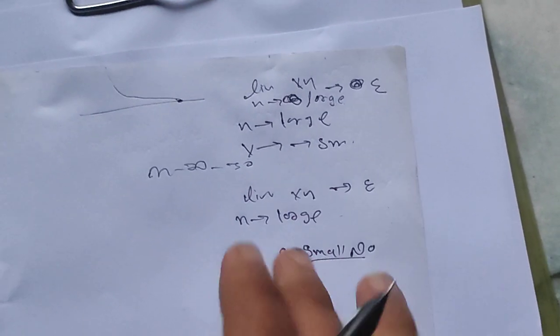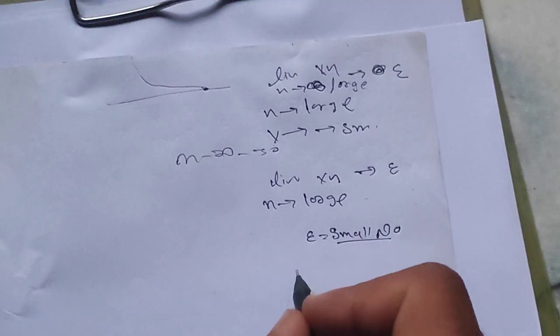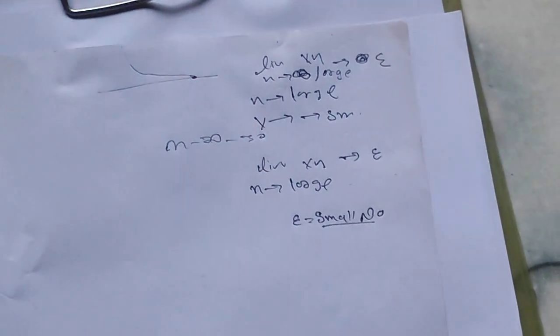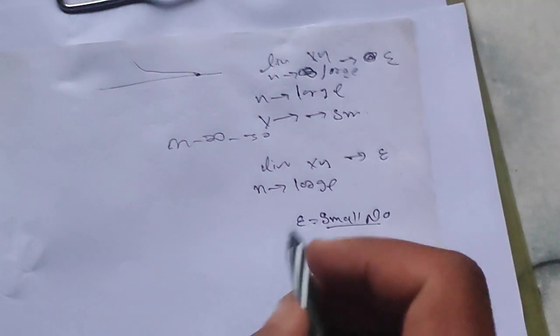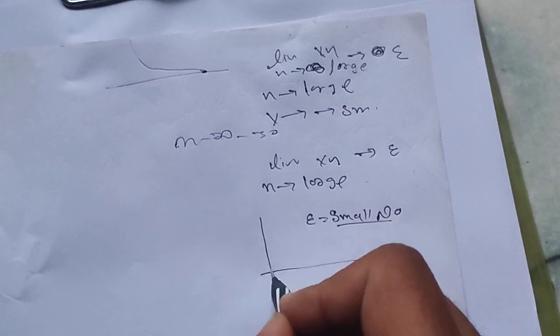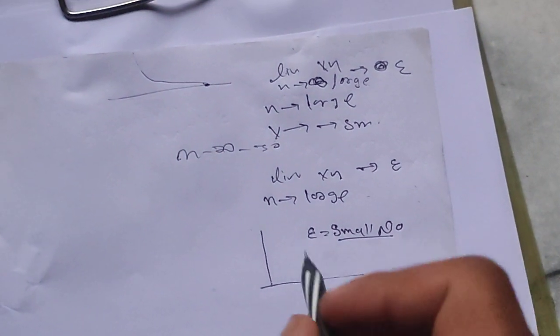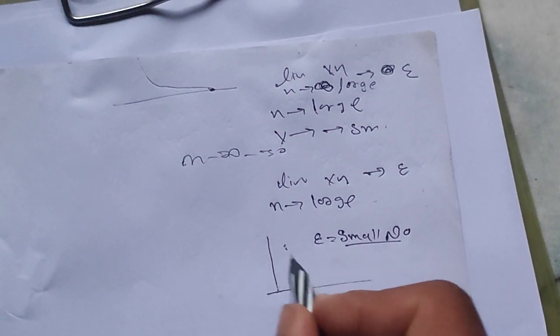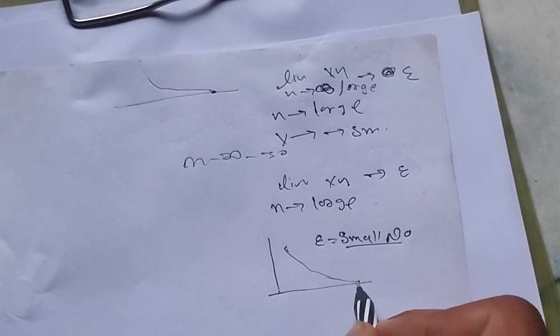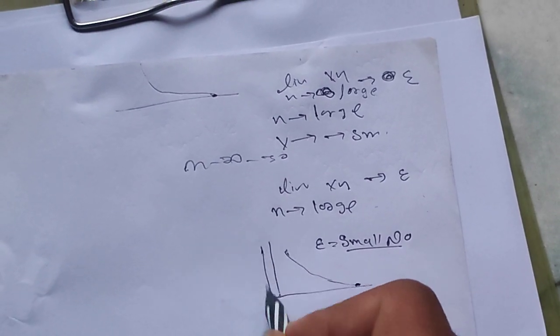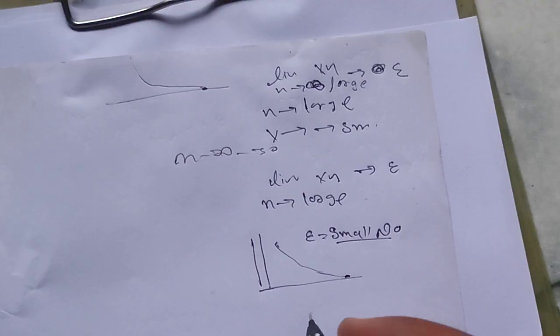So this is called convergence, like when n is a large number, by a graphical method, xn is tending to this value.